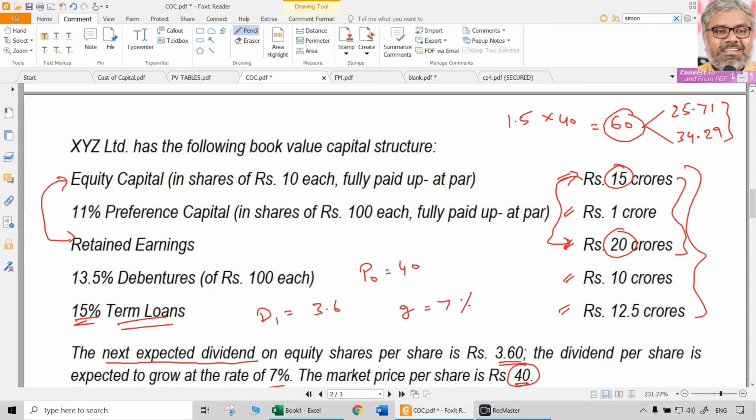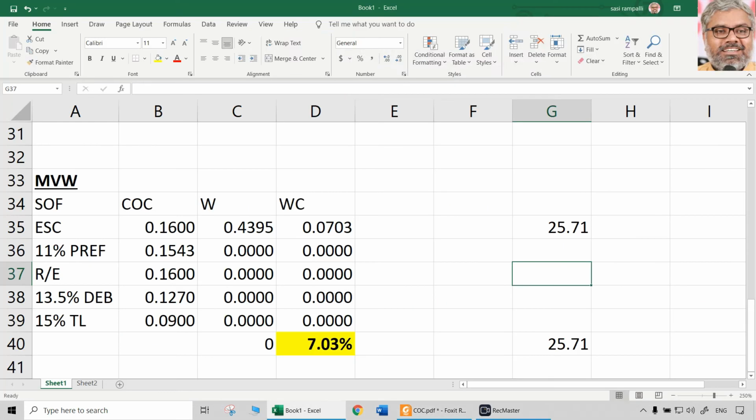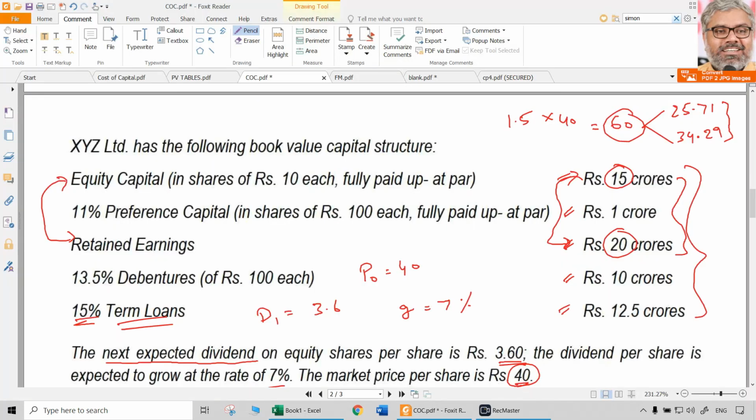Retained earnings is 34.29. Okay. Now coming to preference shares. How many shares are there? That has to be calculated. We have 1 crore rupees of preference share capital, 100 rupees each. That means 1 lakh preference shares will be there.